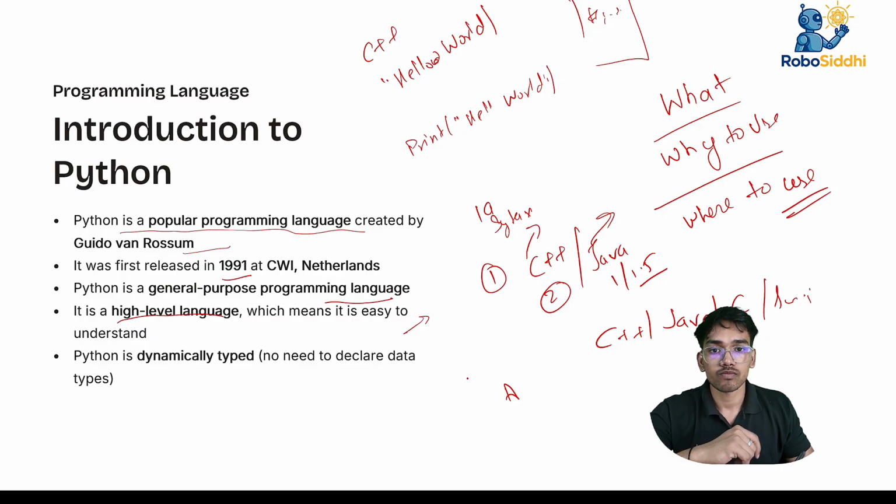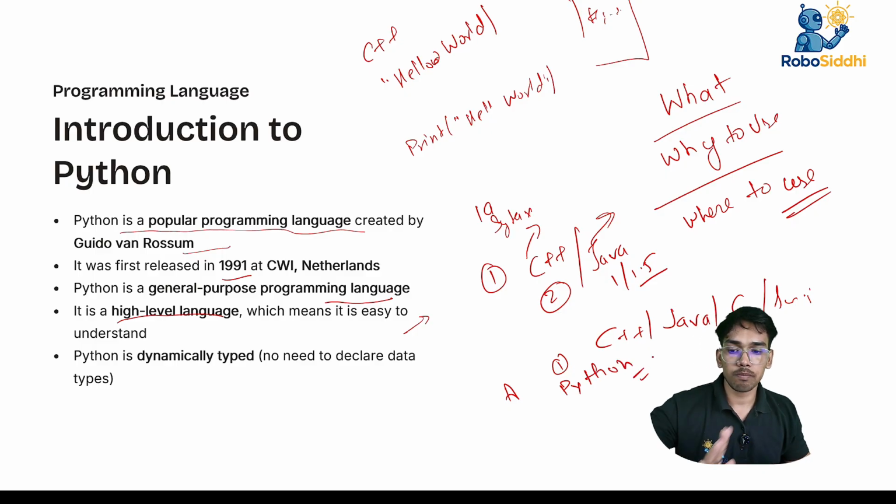That's why I switched. Because if you want to become a data scientist or an AI or ML engineer, you start from here. You first have to learn Python. After that, SQL, many things are there. Power BI is a different thing, but you have to start with Python. So simple. What is Python?